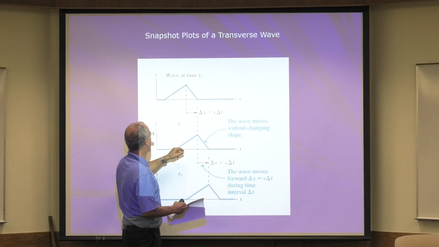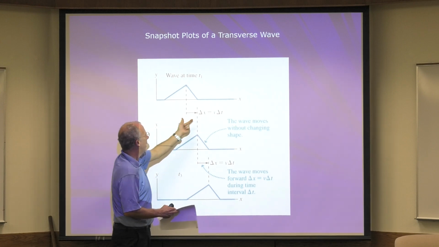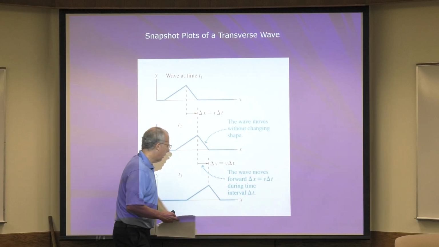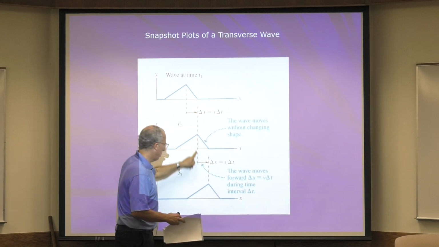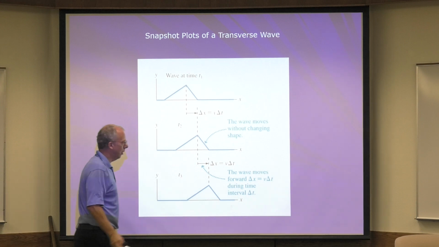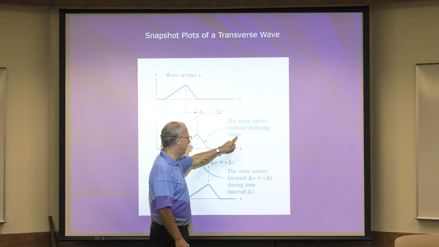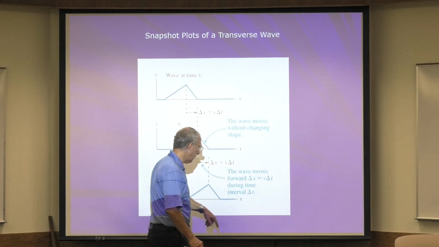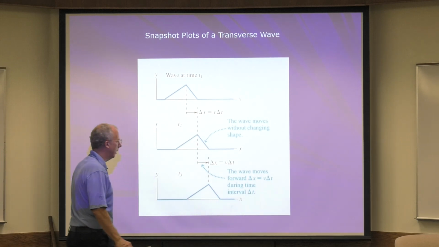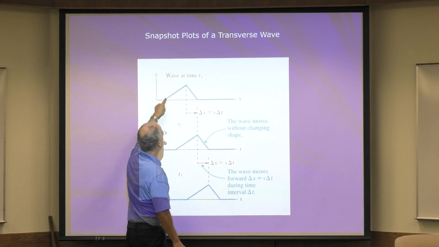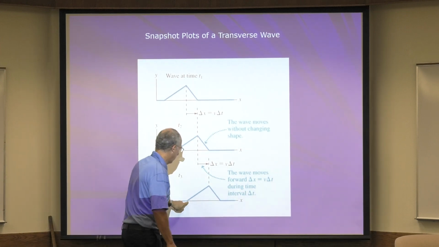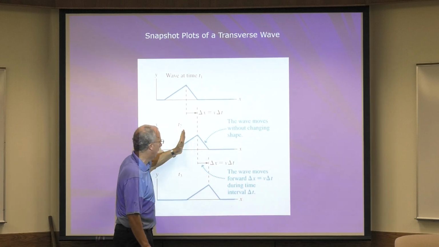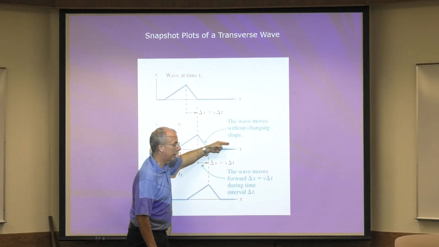So from t1 to t2, it moves delta x. So this point now is over here. And then at t3, this point now moves over there, right? So the wave moves without changing shape. The wave moves forward, delta x equals v delta t, during the time interval delta t. So there it is. Then it goes there, then it goes there, then it'll be there, and so forth. So you just imagine that this triangle is just moving to the right.